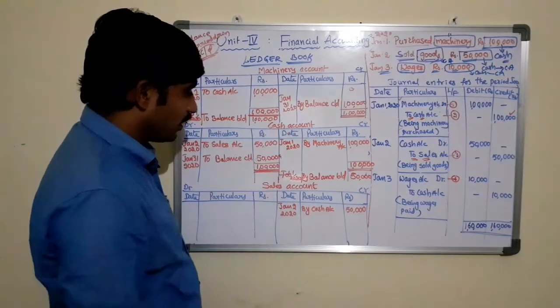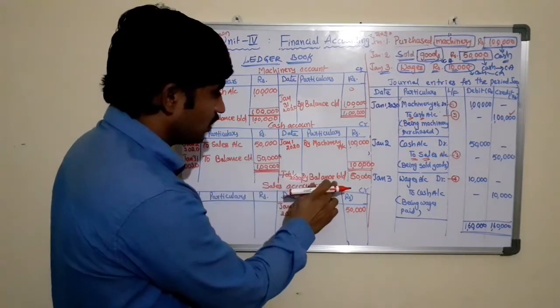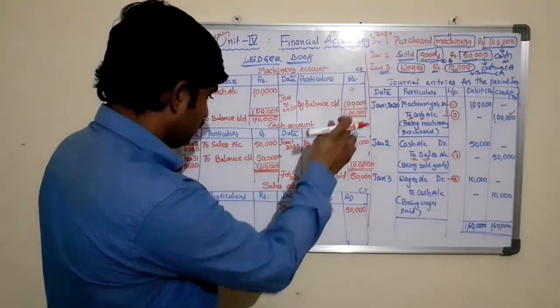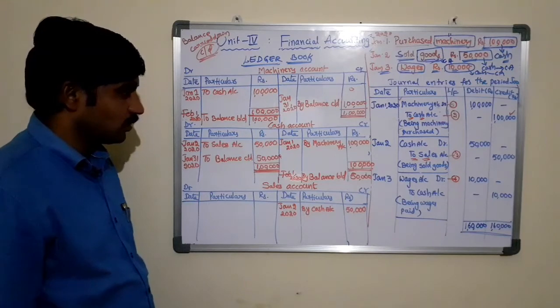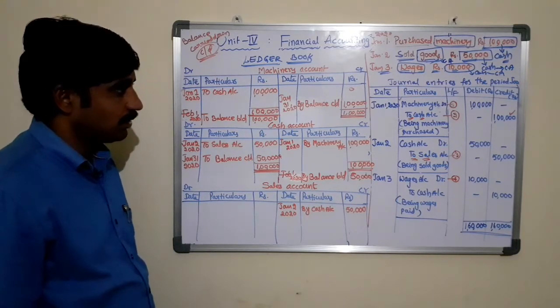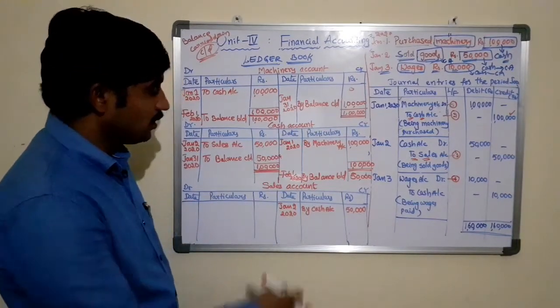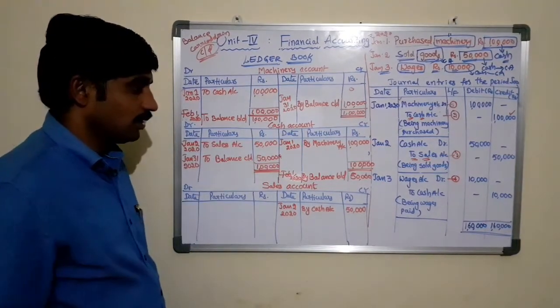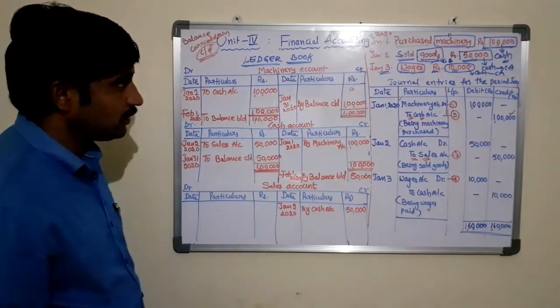So the cash account, in this case, is showing a credit balance, because here the machinery was purchased for 1 lakh rupees but the income is only 50,000. So this account is showing the credit balance.